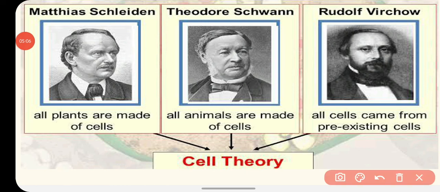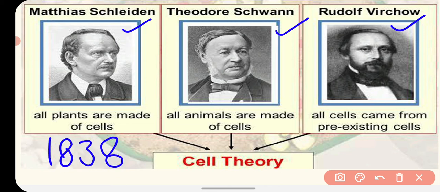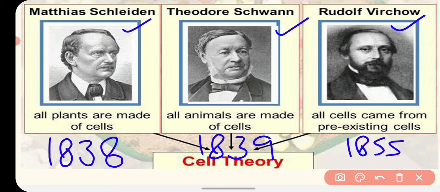Now you can conclude the cell theory. The cell theory was given by three scientists: Schleiden, Schwann and Virchow. Schleiden gave his statement in 1838, Schwann gave his statement in 1839, and Rudolf Virchow added a new sentence in 1855.